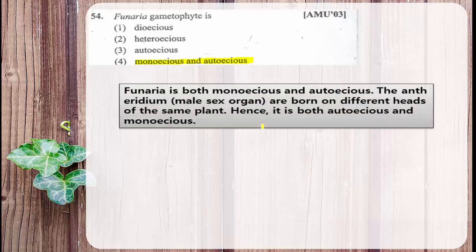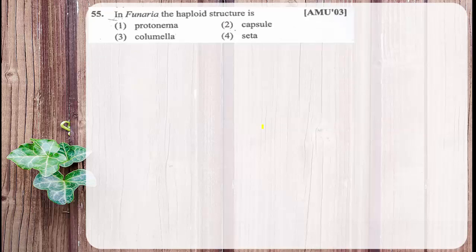Monoecious because the same thallus is bearing the two sex organs on different branches, and it is autoecious. It is able to carry out all the work by itself, passing through all the stages. The individual passes through all the stages and is single to handle the entire process, hence it is called autoecious and monoecious.